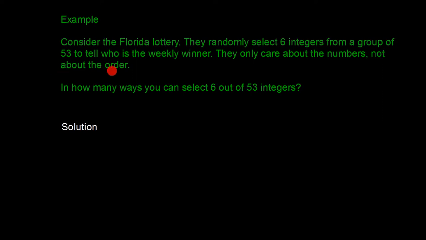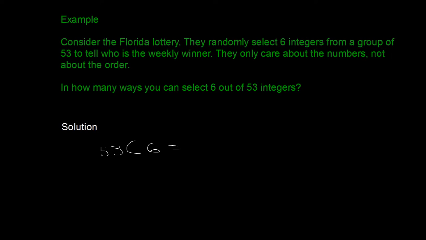So if we don't care about the order, in how many ways can we select 6 out of 53 integers? Well, of course, the answer is given by combinations. 53 combinations with 6. Let me do that computation.